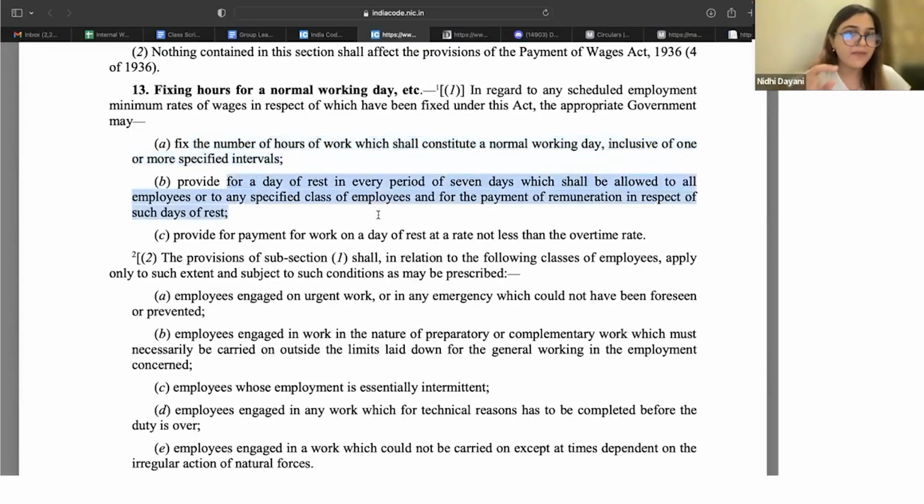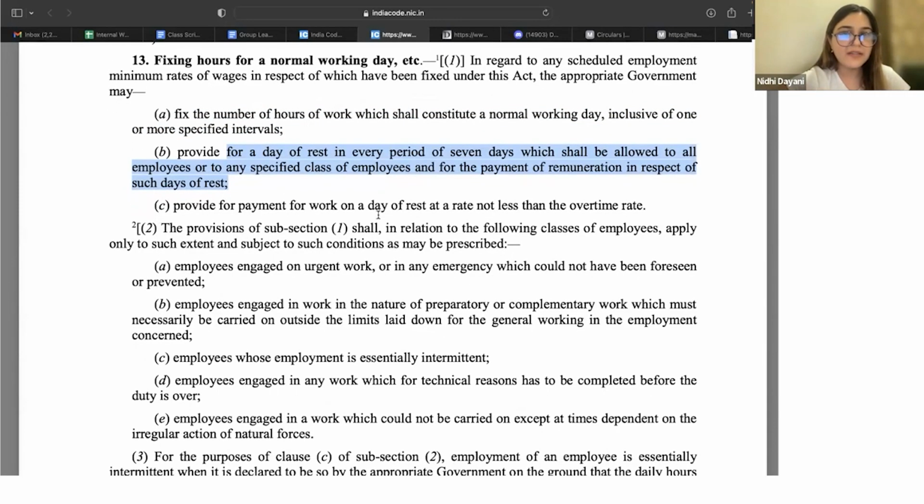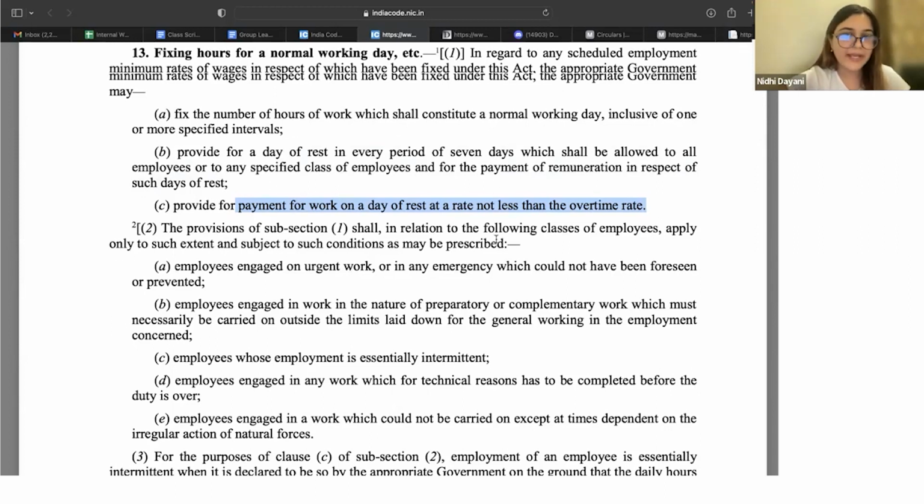Of rest hona hoga. Between 7 days, you have to give 1 day of rest. You have to provide payment for the day of rest. Of course, we all work from Monday to Saturday, and if we get Sunday off, of course our wages are not deducted for that. So that's a paid weekly off, correct?